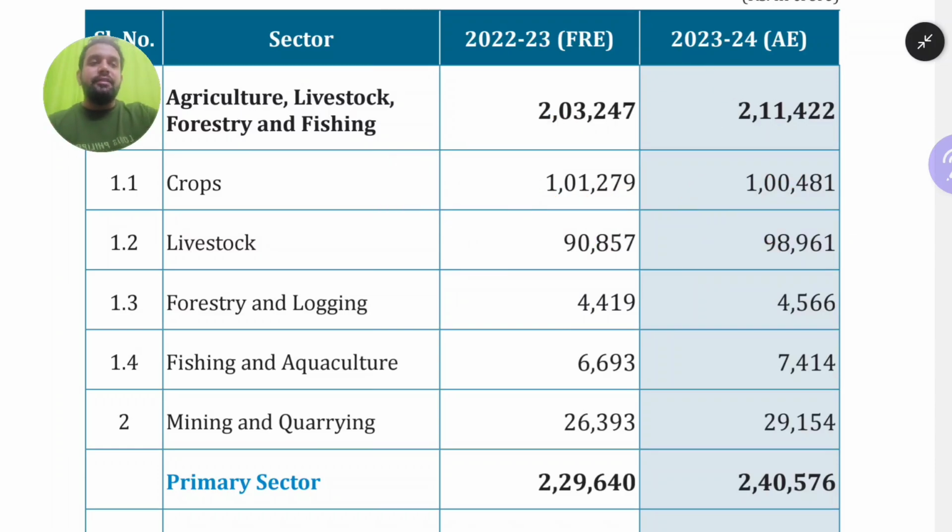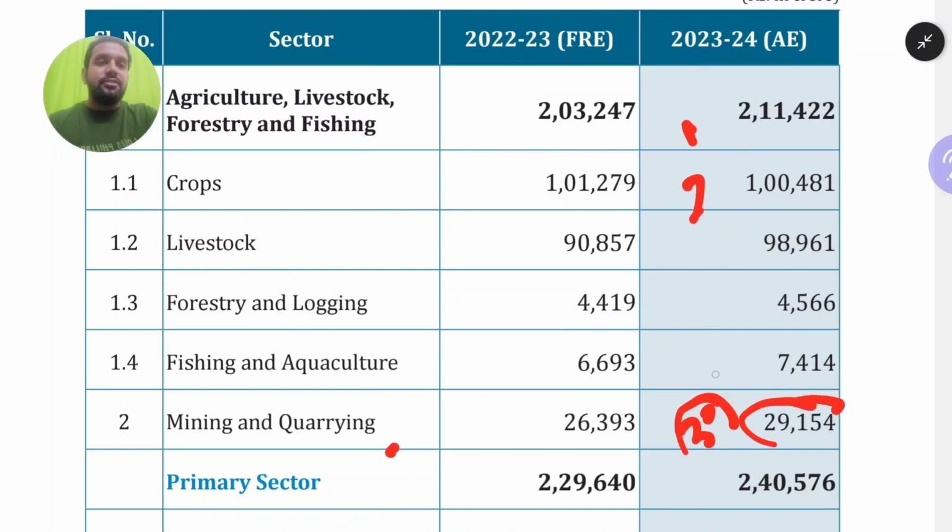Then followed by the third important one. In this particular document they have given mining and quarrying here. Mining and quarrying we basically study in the industry sector, but in this document they have given it in the primary sector, so no need to worry about it. According to this document, the third highest contributor subsector in the primary sector is mining and quarrying, 29,000 crore.